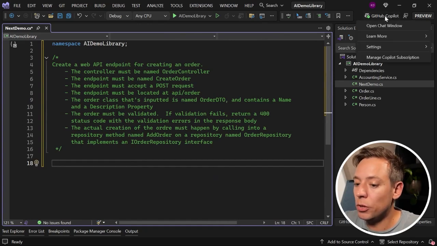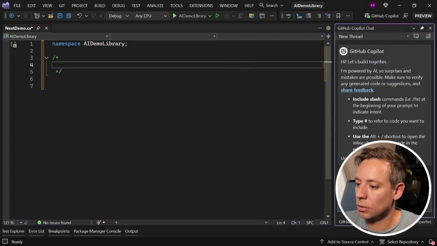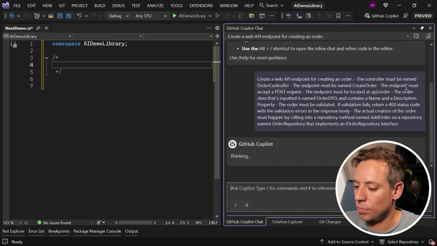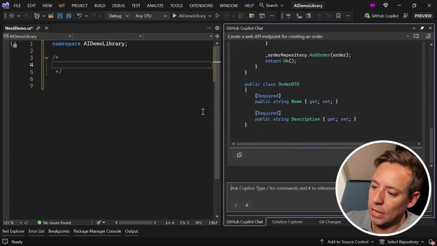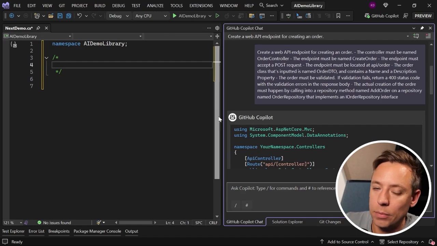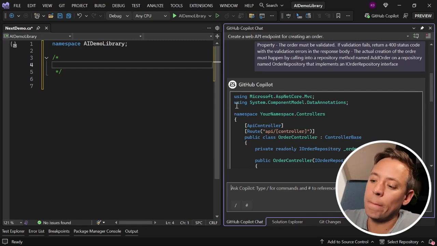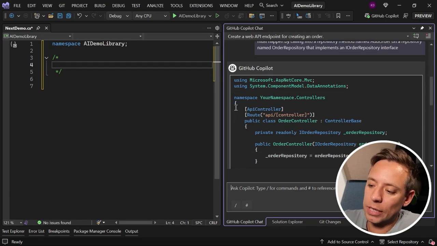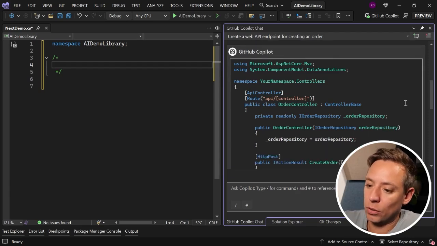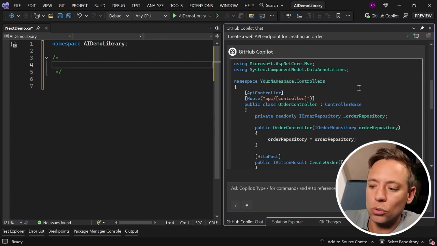I am simply going to copy-paste all of this and ask Copilot Chat the same. And there we go. What is generated here is more or less the same as what was previously generated via our inline approach, but I do feel that this code here is a bit more in line with what we need. I could have referenced the file I wanted this to end up in. I could have referenced the solution so it knew about the namespace. So the code could still be better.